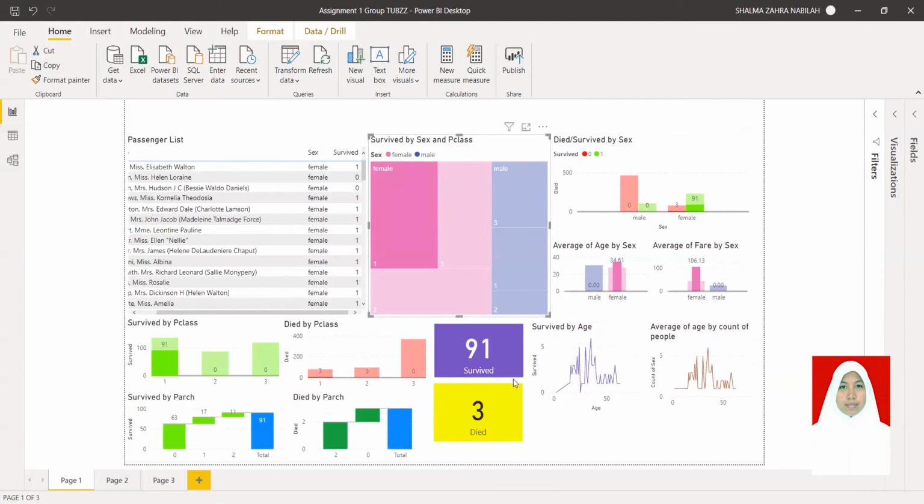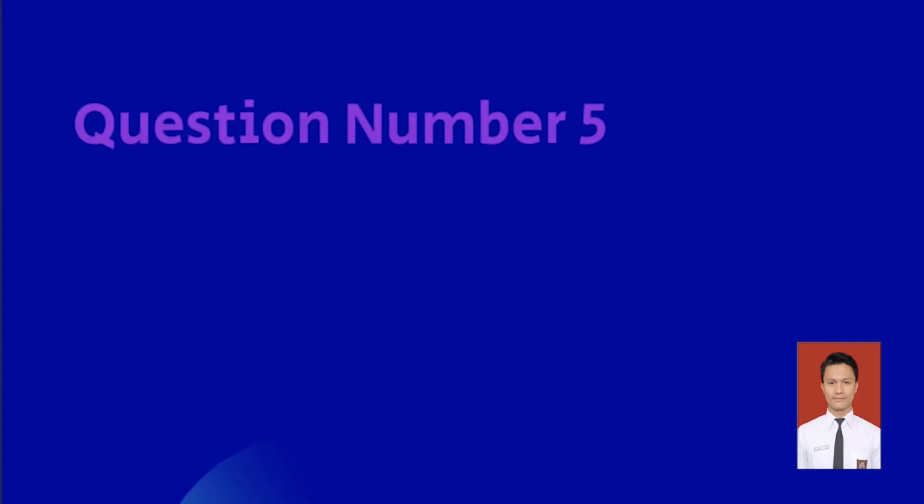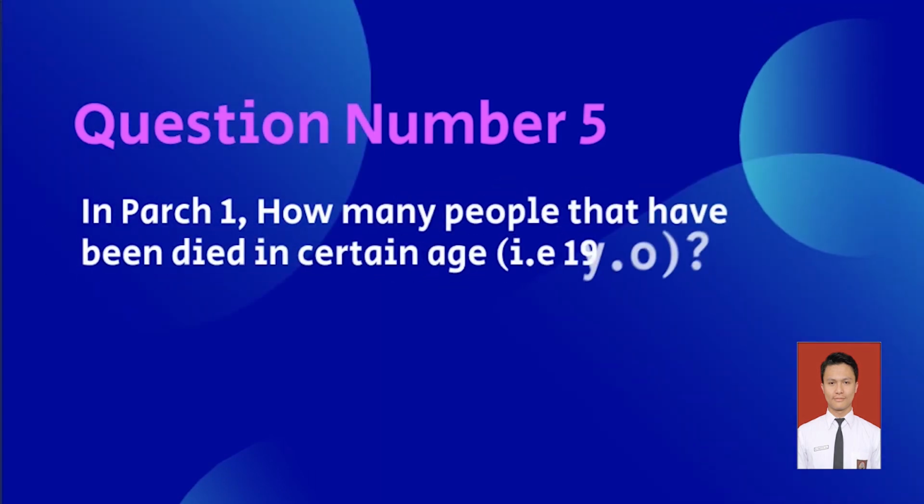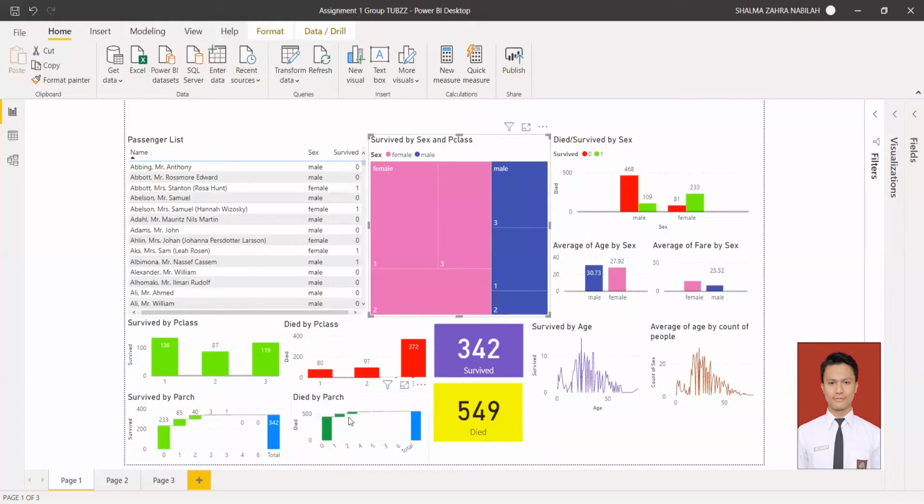Next question is, how many females have died in passenger class 1? We can see in the yellow box that 3% died from the passenger class who are gendered female.